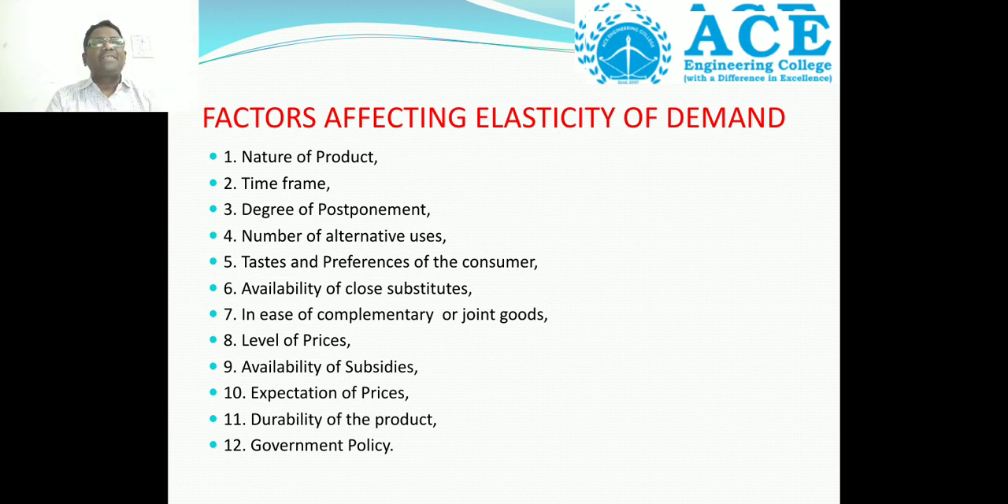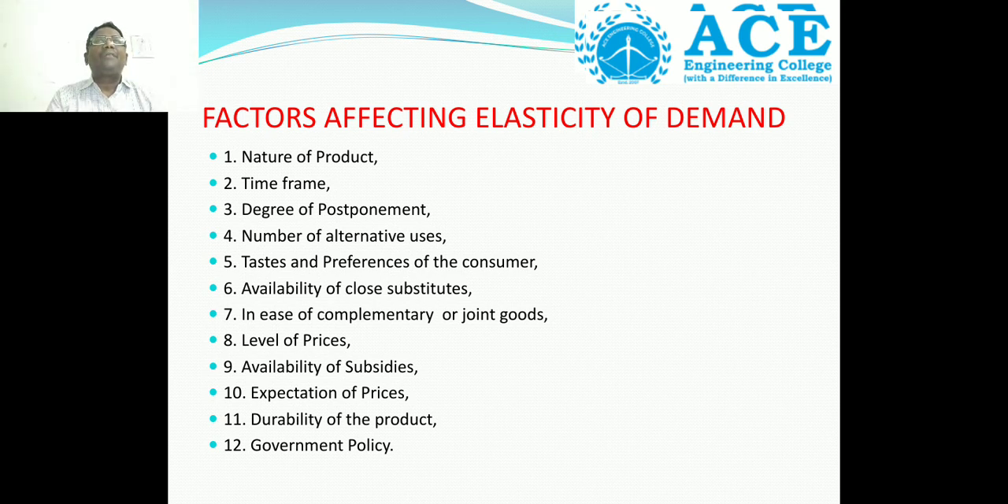Tastes and preferences of the consumers change due to change in technology, or due to change in the consumer's income, or due to changes in the demonstration effect. That means environmental factors. Availability of close substitutes. What is the meaning of substitute? Equal level of satisfaction derived from a similar product, we call it a substitute.